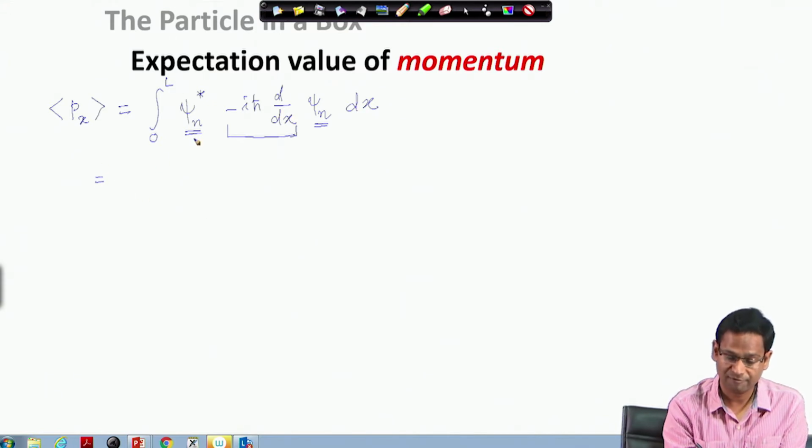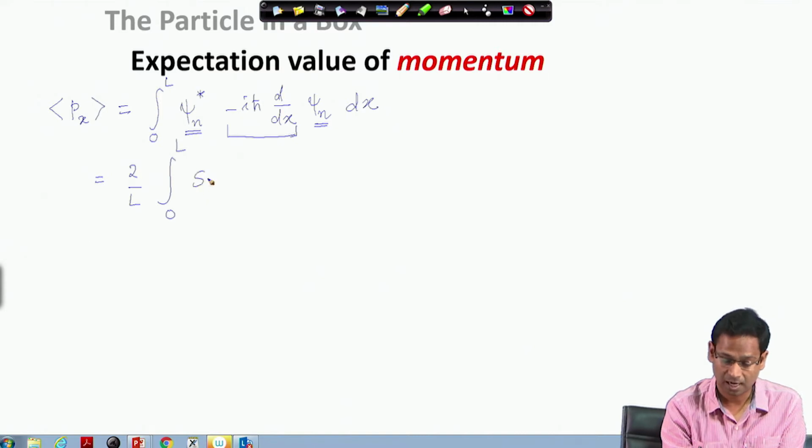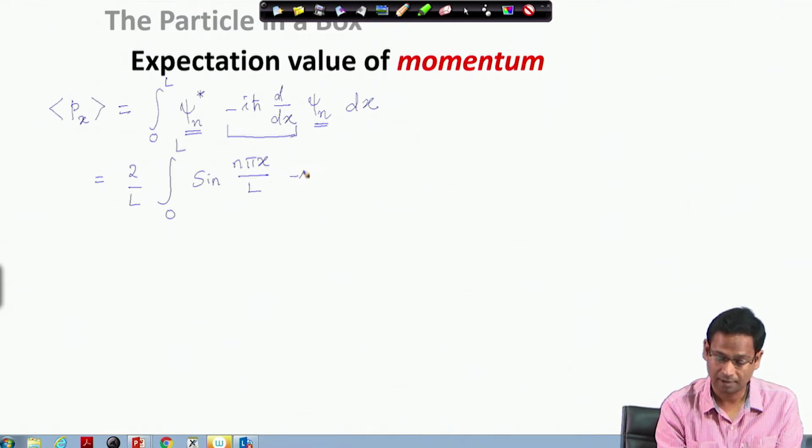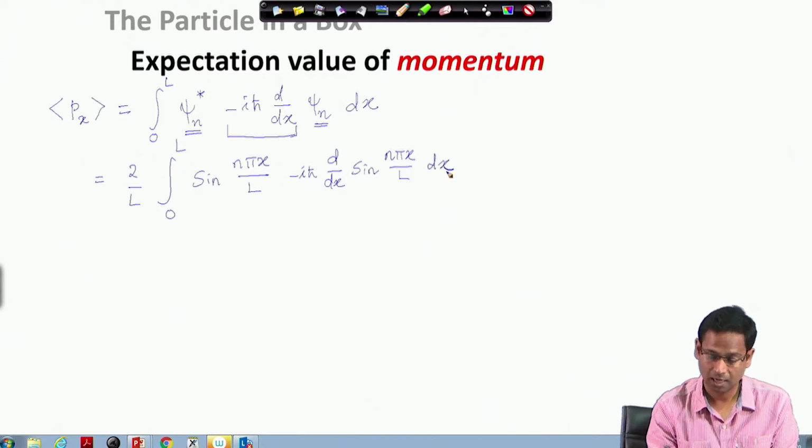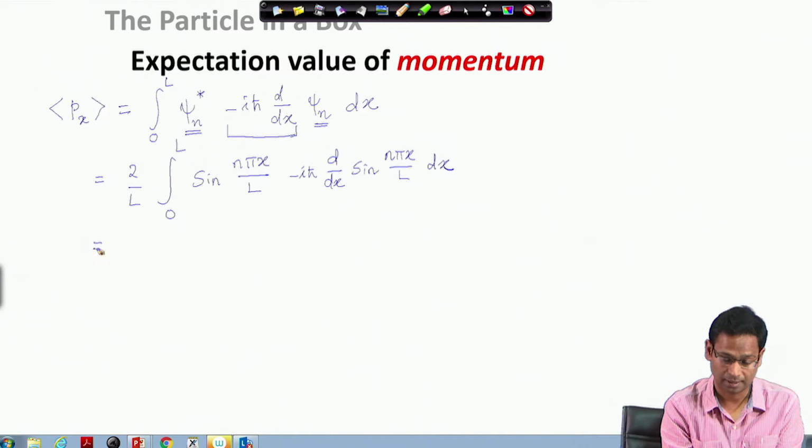If you remember, the functional form of the wave function was square root of 2 by L and a sine function. So I am first writing the normalization constant 2 by L, but I have psi n star and psi n, so both combined, therefore the square root is missing, and I have sine n pi x by L, and I have this operator minus i h bar d by dx, and I now have to solve this integral.